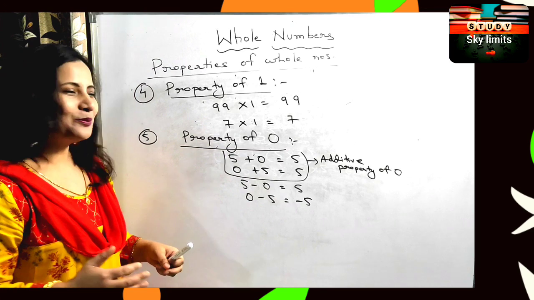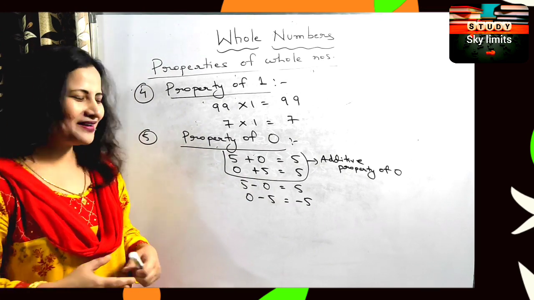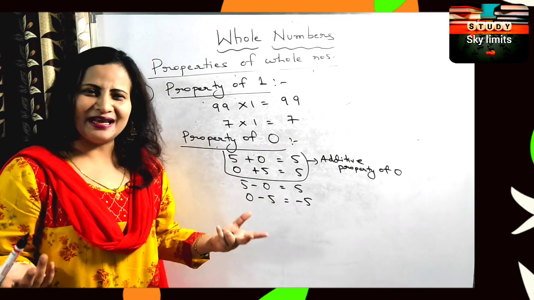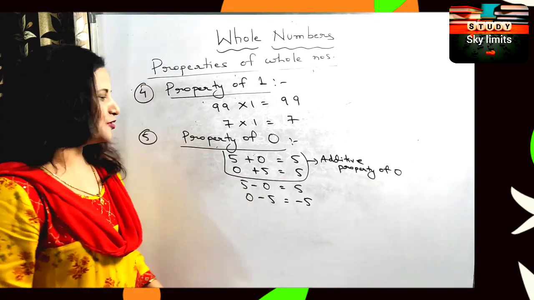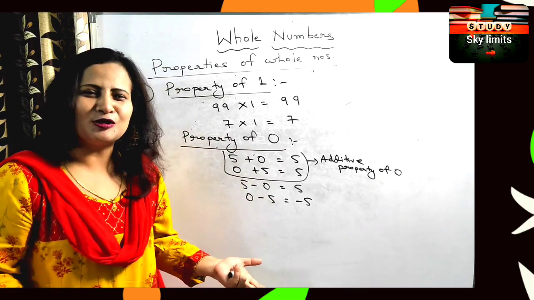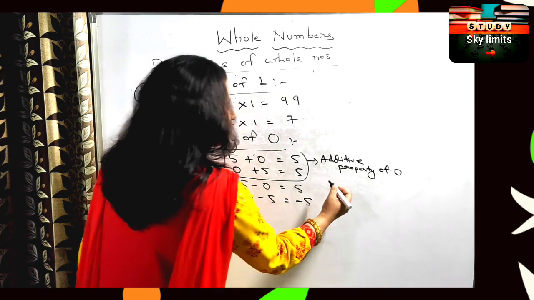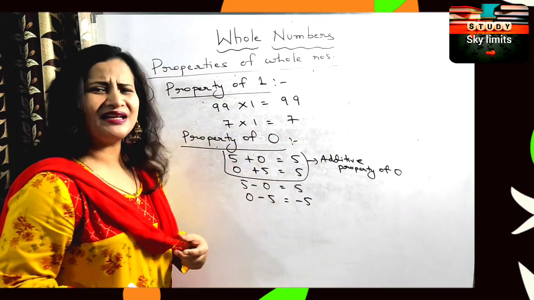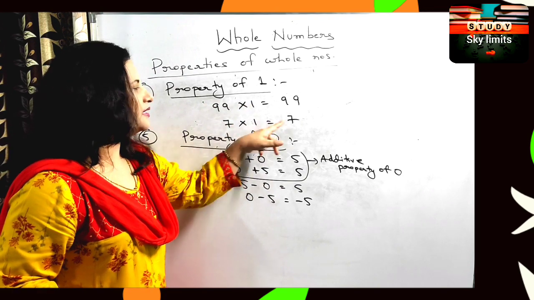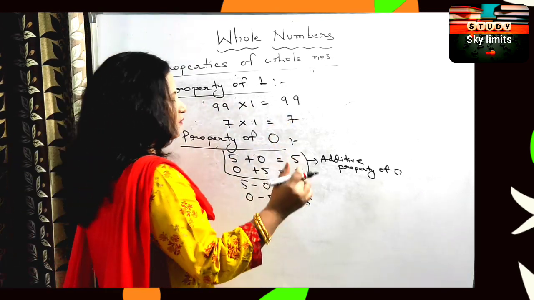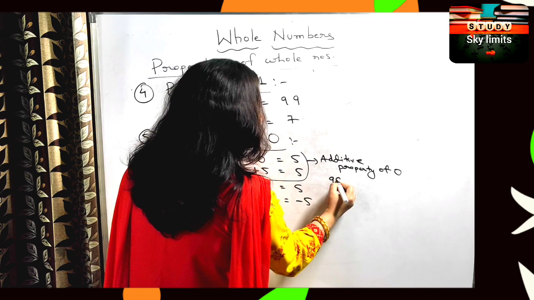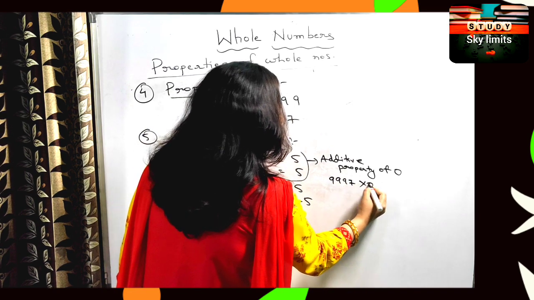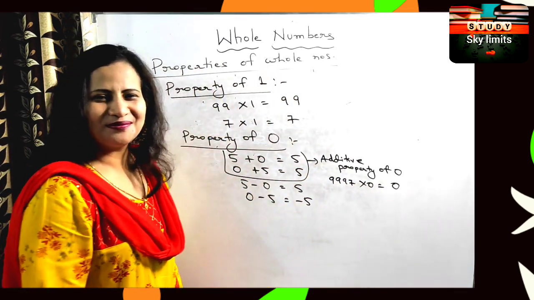And about the multiplicative property of 0, you already know. 0 multiplied to anything, even to an elephant, is 0. Yes or no? Even to a dinosaur it is equal to 0. The multiplicative property of 1 is that if you multiply 1 to any number, the answer is the number itself. But for the multiplicative property of 0, anything multiplied to 0 is 0.